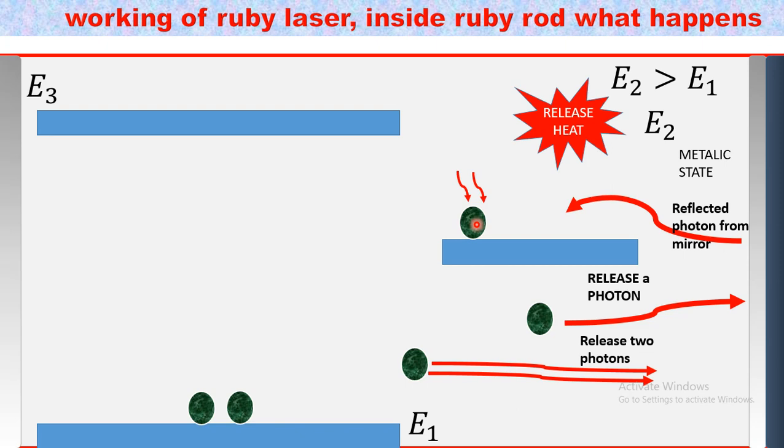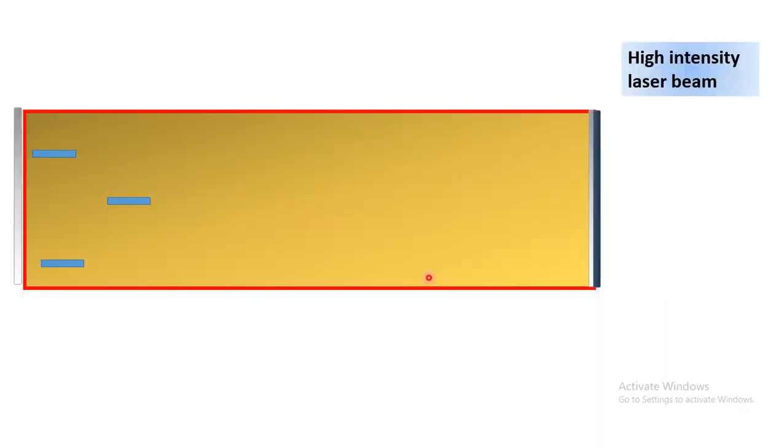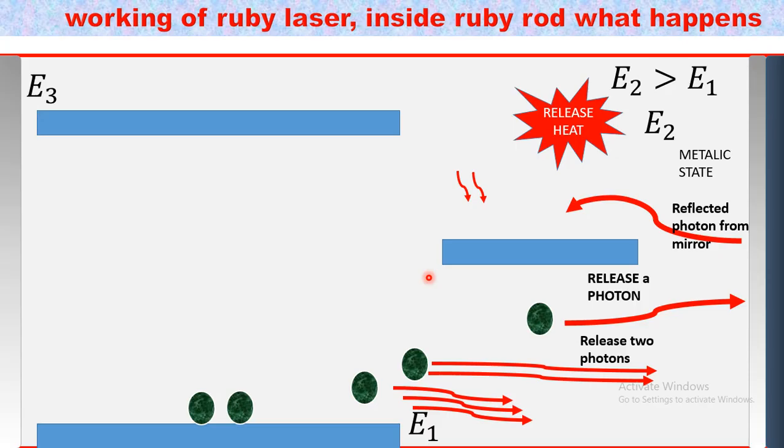This atom goes to the lower energy level. There are already two photons, so it releases three. So it becomes 2, 4, 6, 10 and so on, and finally we get the ruby laser.